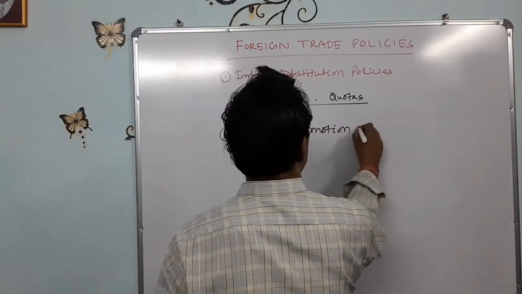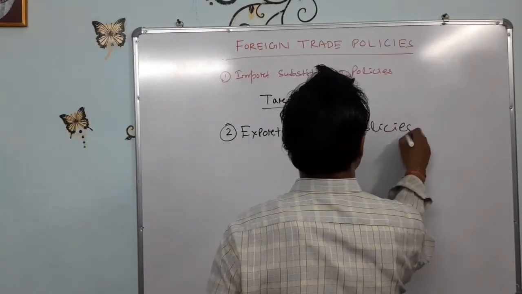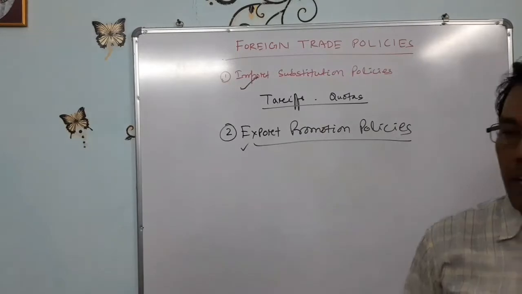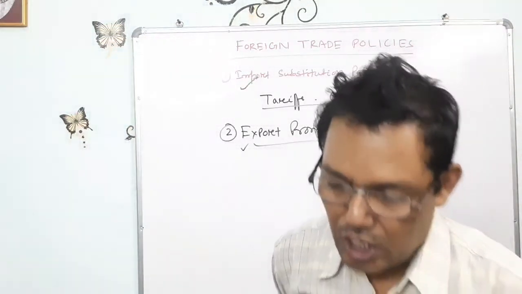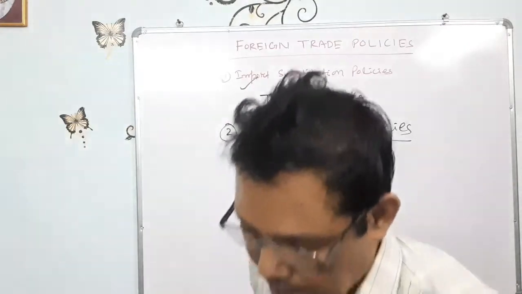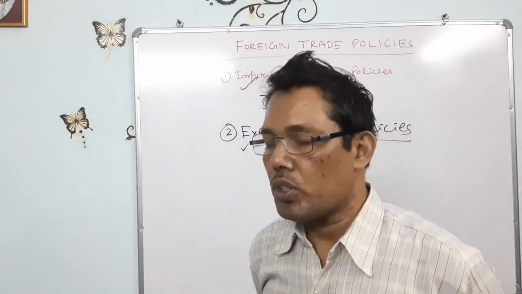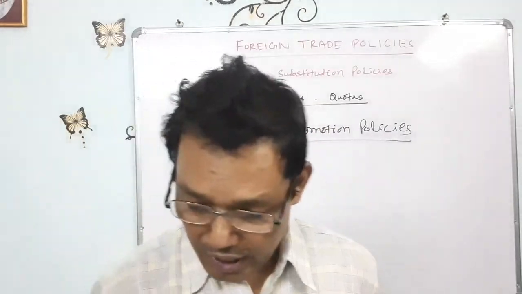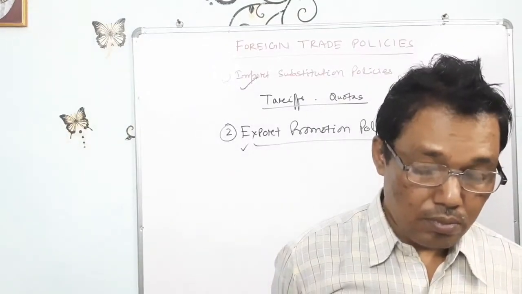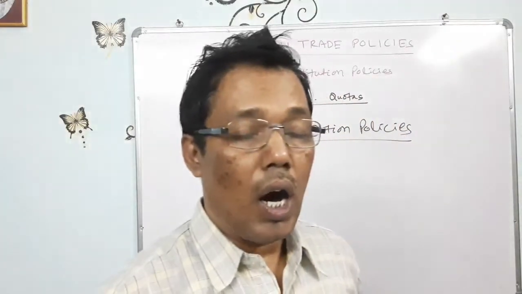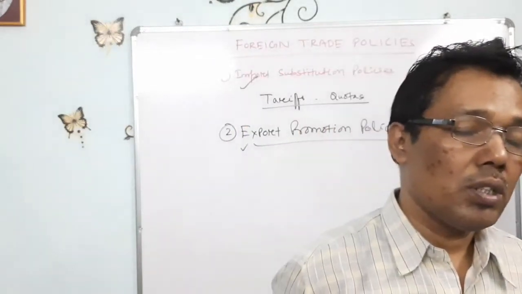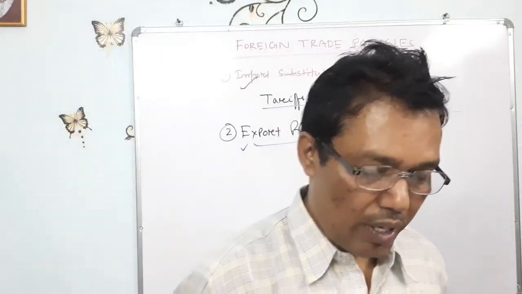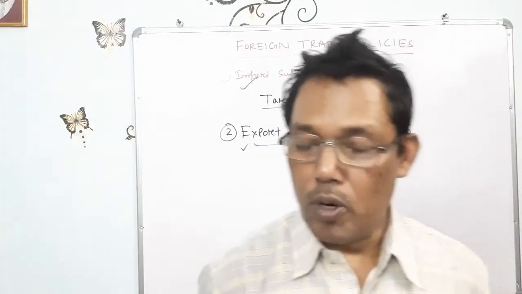There are two policies. One is the import substitution policy, another is the export promotion policy. It means if our domestic entrepreneurs are experts who can produce the types of goods demanded in foreign countries, those goods are to be produced with the support of the government, in which way we can earn more and more foreign currencies.